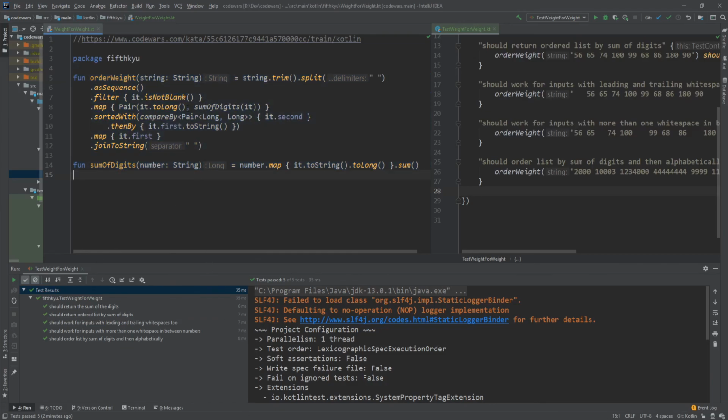Can I just pair it like this and it still works? So this is a string and then I don't have to do that. Does this make sense?